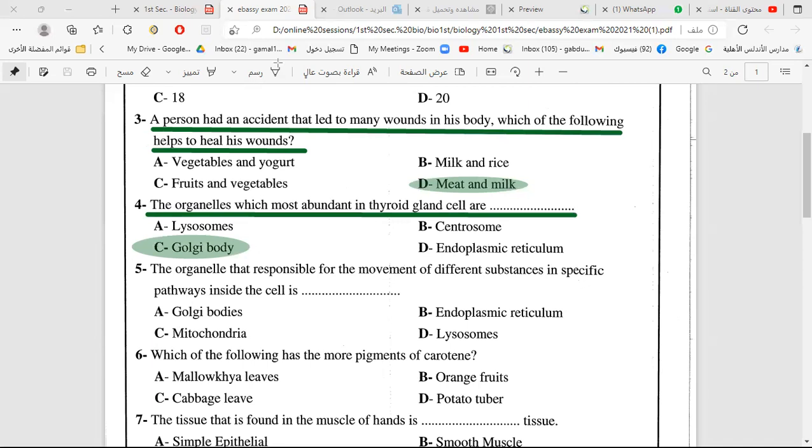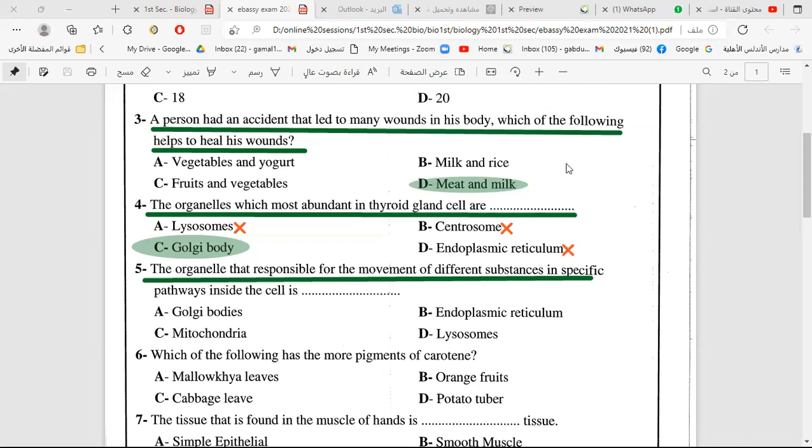Remember, lysosomes have digestive enzymes. The centrosome helps in cell division by producing the spindle fibers. The endoplasmic reticulum helps in transporting substances in the cell. If you cancel these options, you can solve the question by canceling.